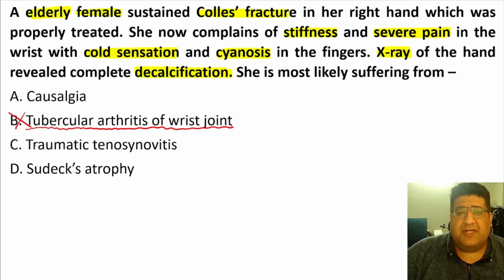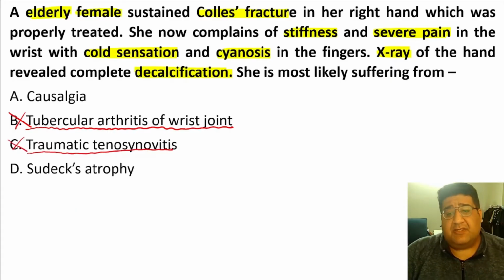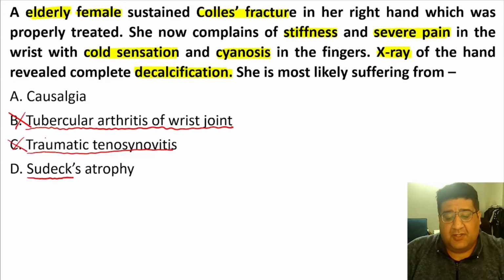Traumatic tenosynovitis, meaning inflammation of the tendon and the synovial sheath of the tendon after trauma, and decalcification of the bone, don't make any sense at all. So the answer can be causalgia, or the answer can be Sudeck's. Now, this sounds very familiar from MBBS orthopedics final year: Sudeck's, something called Sudeck's. Don't worry, we'll make it simple for you.